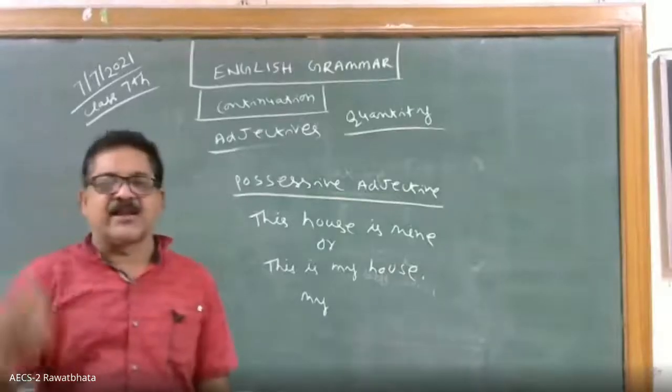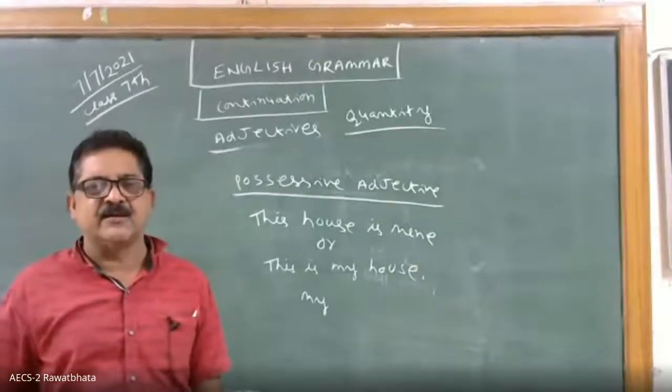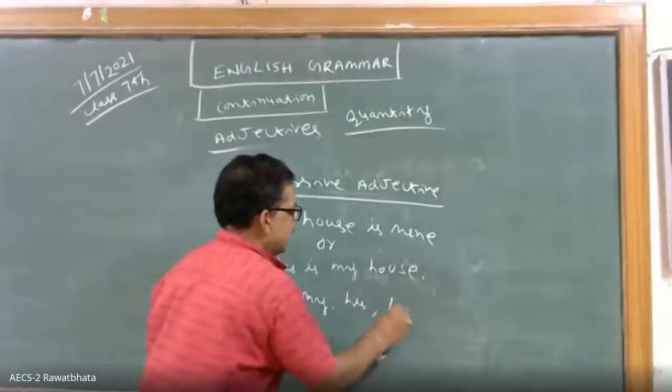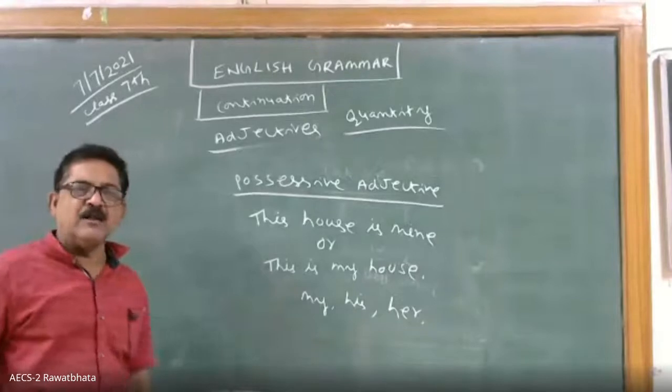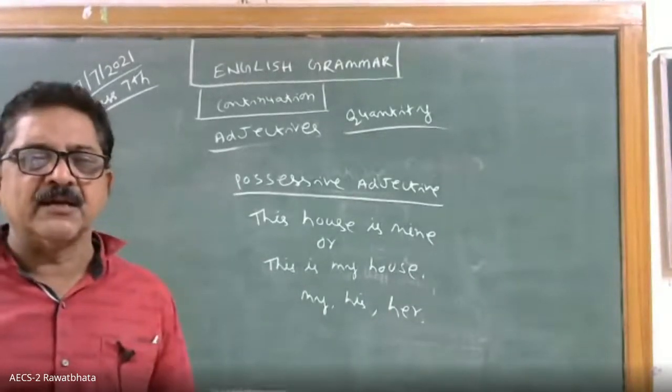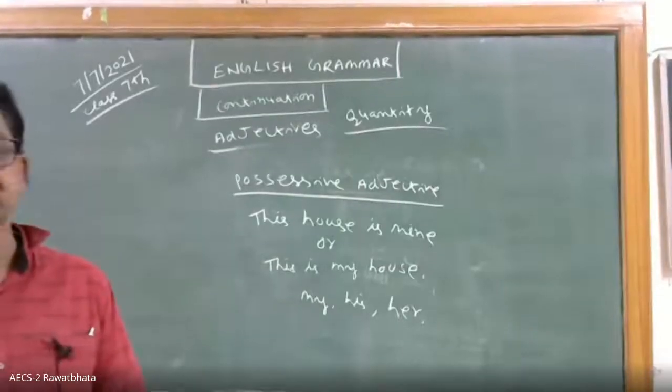This house is yours. My, our, your. So this house is yours. His, her. Okay. These are all possessive adjectives. These houses are yours. His house is near yours.